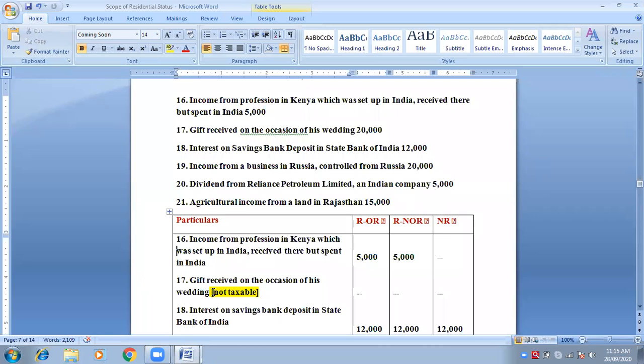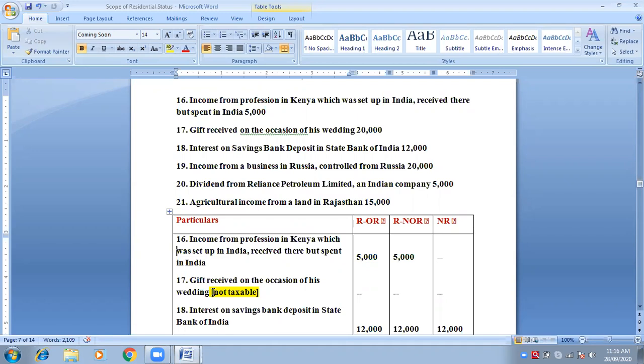Okay, listen now very carefully. Next point, 9th point. Income from business in Russia. Listen carefully. The business is situated in Russia, controlled from Russia. Sixth case. It is the sixth case.